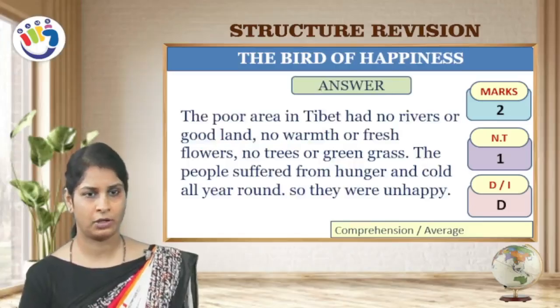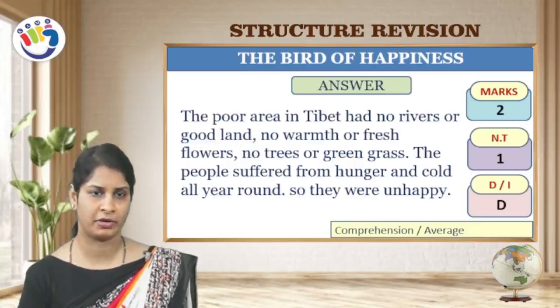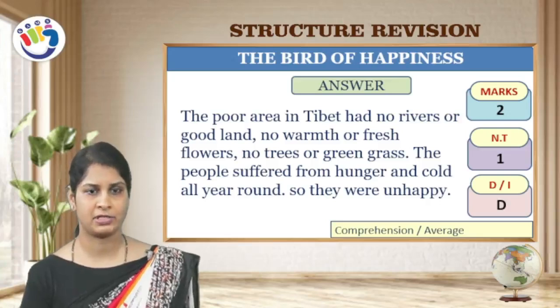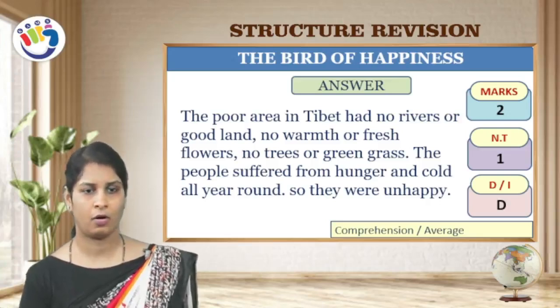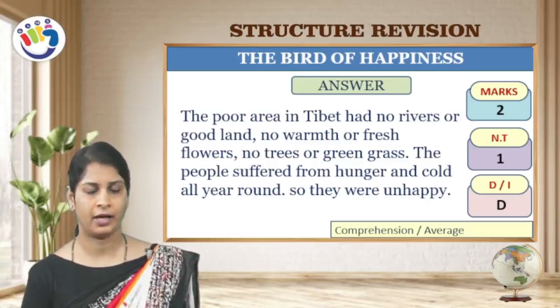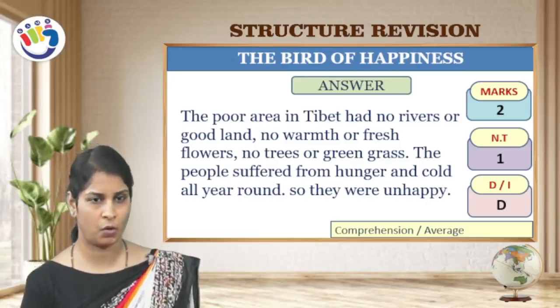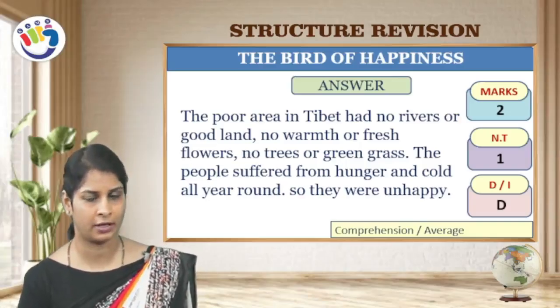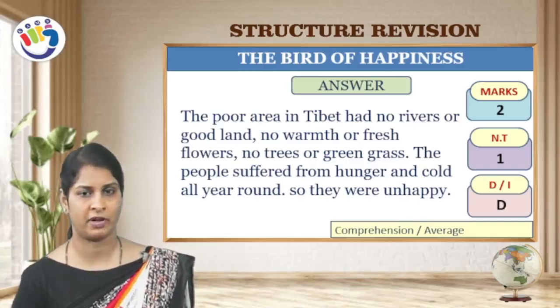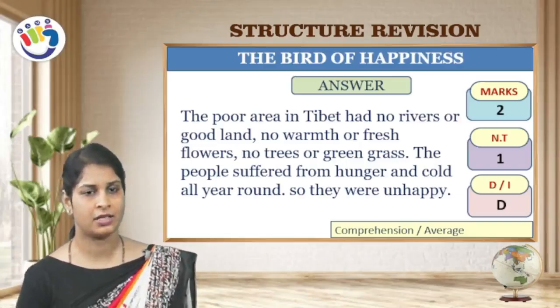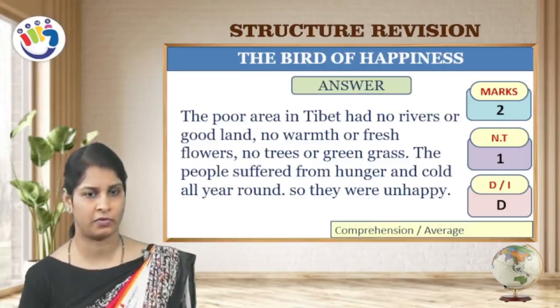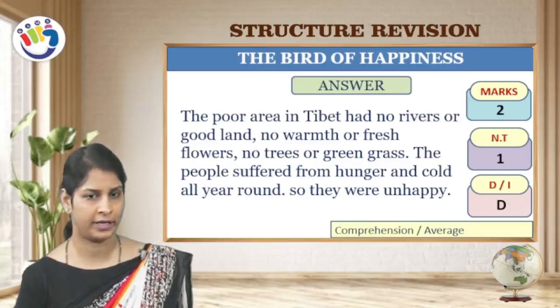Because of the poor area, Tibet had no rivers, no good land, no warmth or fresh flowers, no trees or green grass. The people suffered from hunger and cold all year round. So they were unhappy. Children, you came across a new phrase here, all year round. It means they did not suffer for just 1 year. Continuously, year after year, they were suffering from the same problem, that is hunger, no good land, no warmth, no fresh flowers, no trees or no green grass.